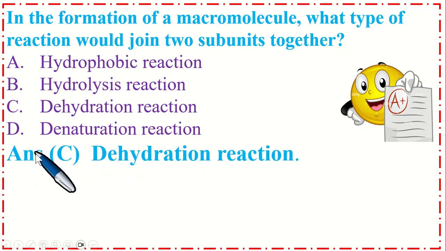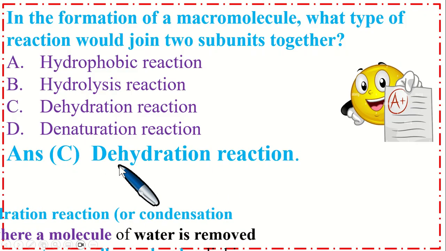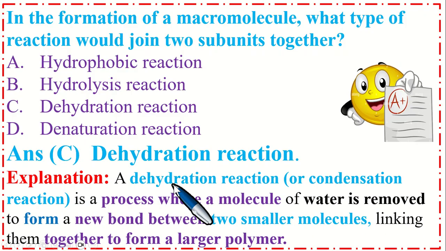So the correct option is C, dehydration reaction. Explanation: a dehydration or condensation reaction is a process where a molecule of water is removed to form a new bond between two smaller molecules, linking them together to form a larger polymer.